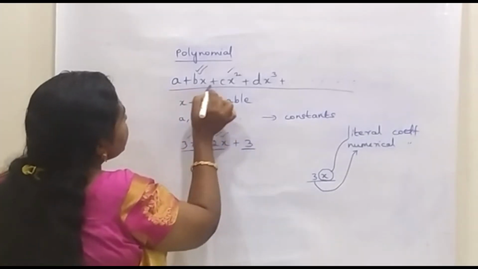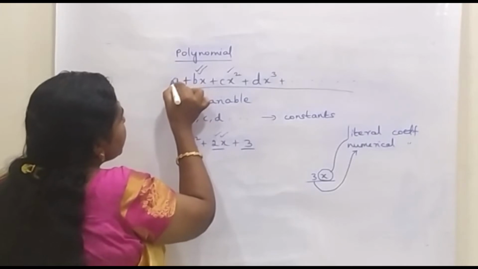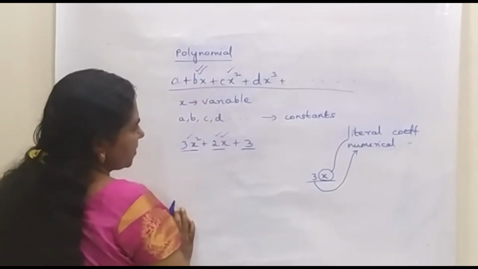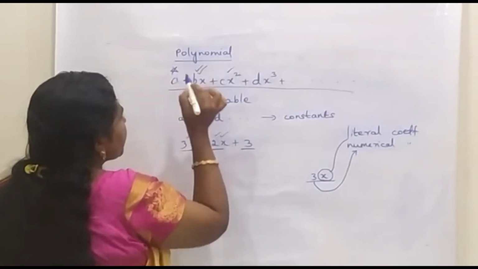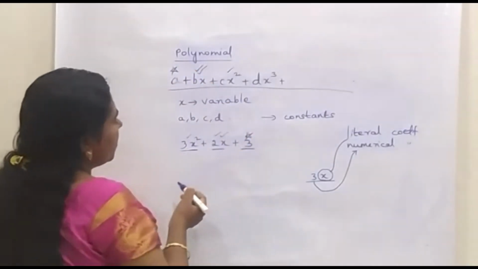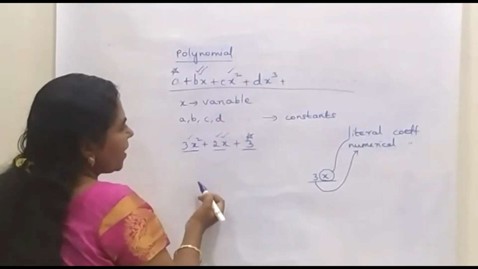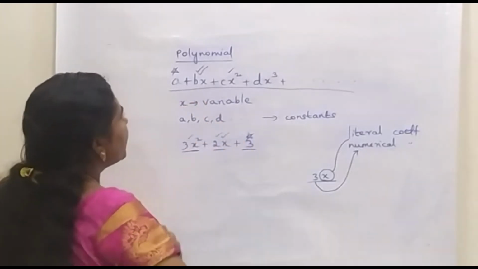Now in the general expression, we have the first term, a. There is no variable; only a constant is present there. So this is of the form a. So now 3x square is of the form cx square, 2x is of the form bx, and 3 is of the form a.